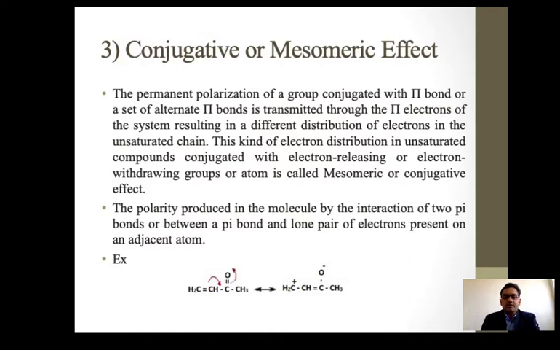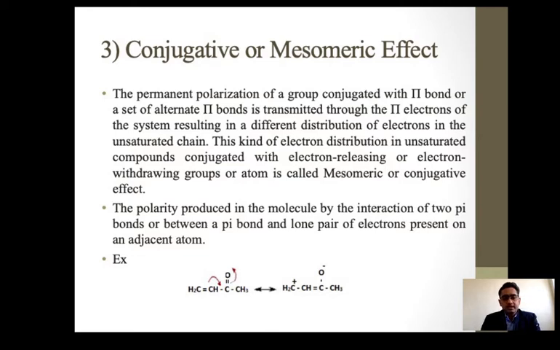So any electron withdrawing or electron donating functional group is attached to the conjugated system. They donate the electrons or withdraw the electrons and make that chain more conjugative.